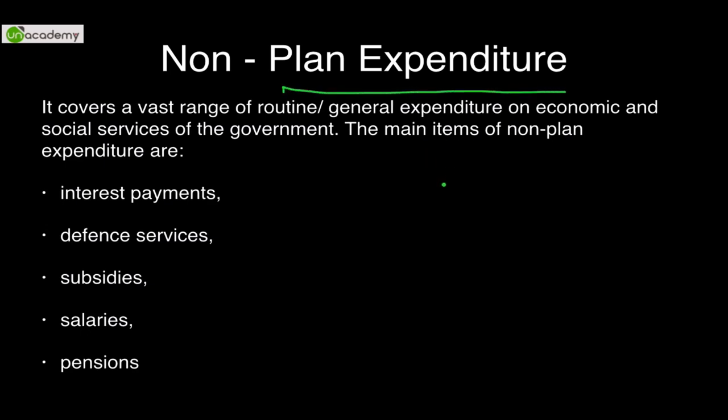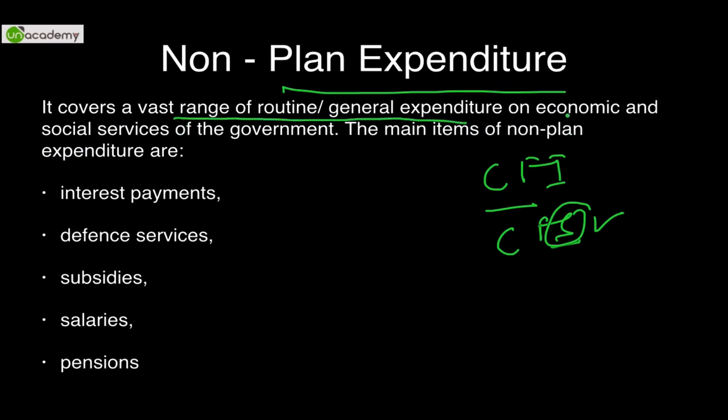By the way, please remember, pension of High Court judges and Supreme Court judges comes from the Consolidated Fund of India, whereas salaries of Supreme Court judges come from CFI, salaries of High Court judges come from CFS, important from a polity point of view. It covers a vast range of routine or general expenditure on economic and social services of the government. Main items of non-plan expenditure are, again, non-plan expenditure, something that has not been planned, something that has to be there, jo hona hi hai, no choice.